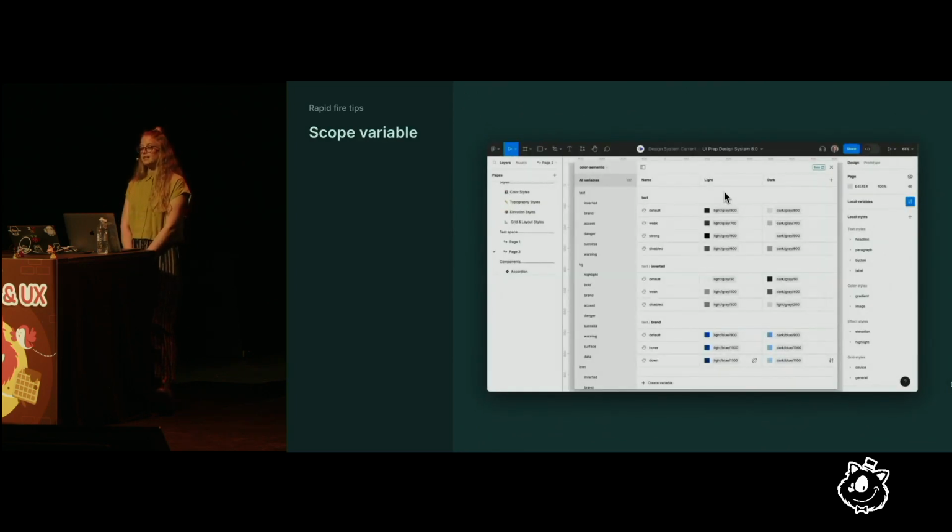Make finding the right semantic variable easier for your designers by reducing its scope, meaning it'll only appear as an option for certain properties. Let's take a look. In UI Prep, the colors meant for text are only available for text.